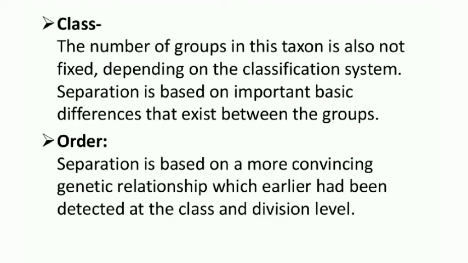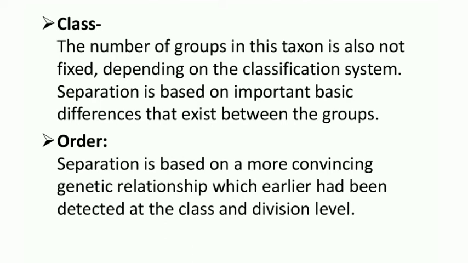Here the separation is based on important basic differences that exist between the groups. This means if there are some differences between the orders, then we will assign them into different classes. If 10 orders have the same characteristics, they will be kept under one class, like that.